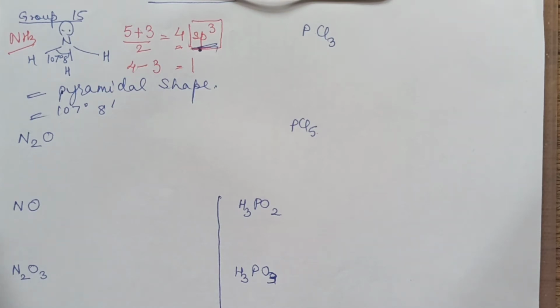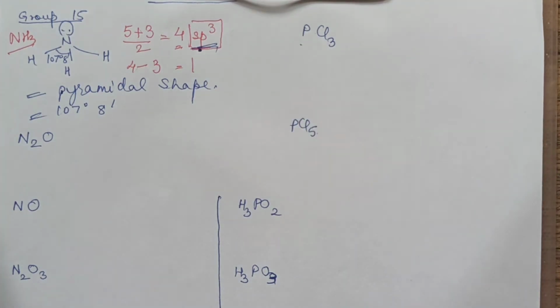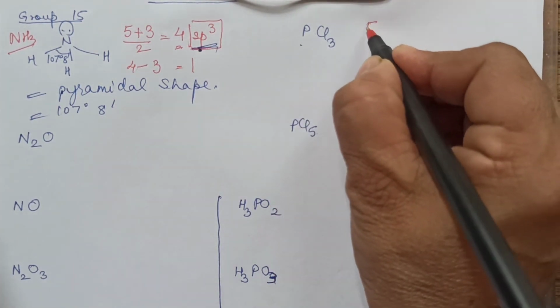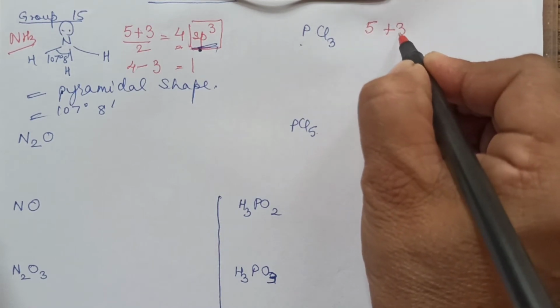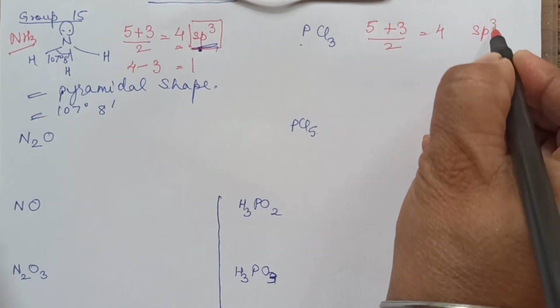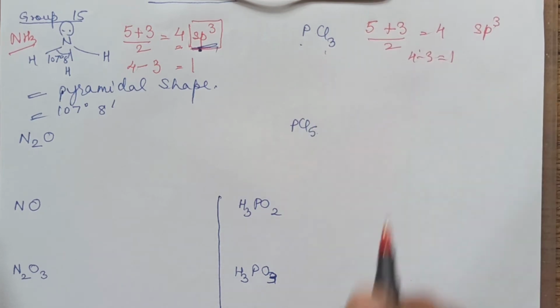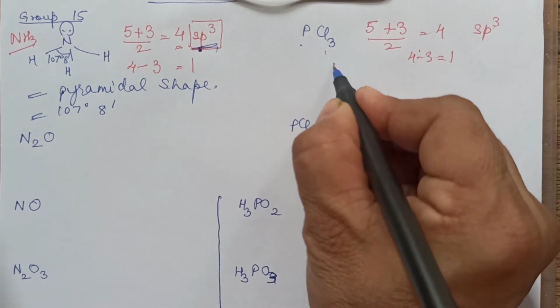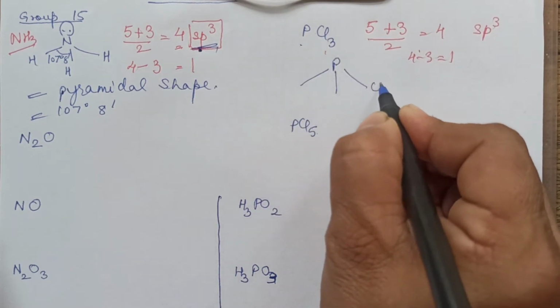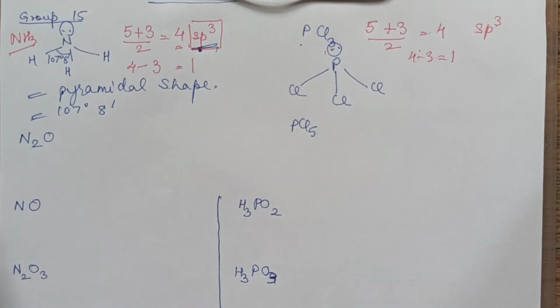Clear? Next one, let me complete these two together. PCl3. Again, the central element is phosphorus, which has 5 valence electrons, plus 3 surrounding chlorine atoms, divided by 2. You got the value as 4. 4 means sp3. In the same way, 4 minus 3 surrounding atoms means one lone pair. So this will have a similar geometry, that is, pyramidal. You will draw it like this, with one lone pair. Clear?